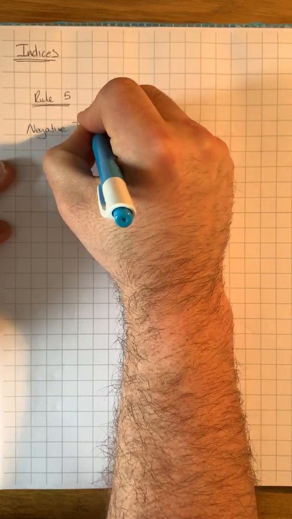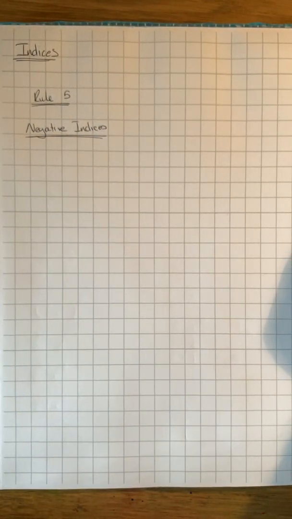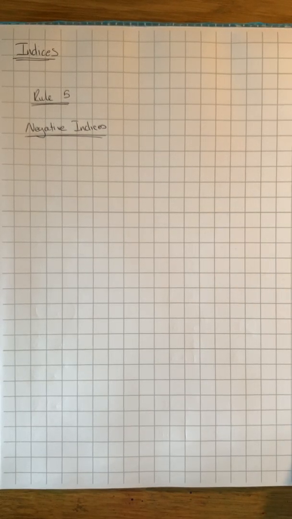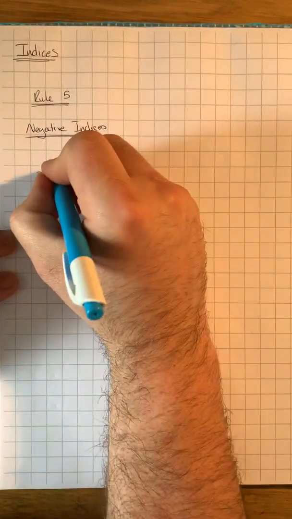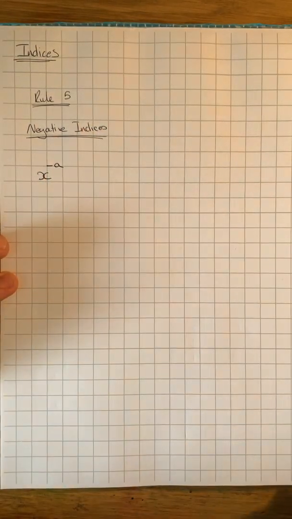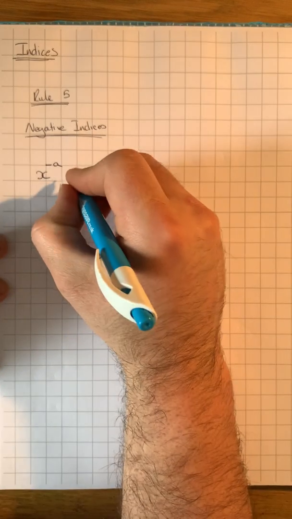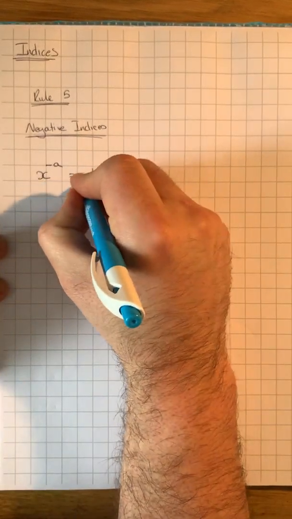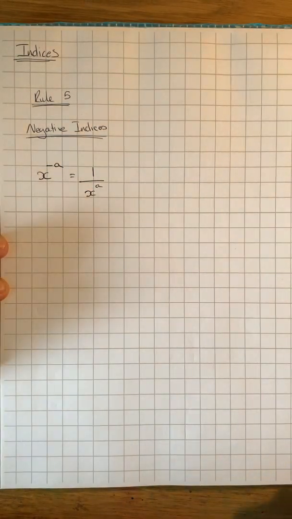Now, with negative indices, the majority of the time you'll want to have your indices as a positive value, so you want a positive number instead of having them as a negative. So if we've got x to the power of negative a and we want to turn that into a positive index, what we would do is we'd take it underneath a fraction, which makes it a positive.